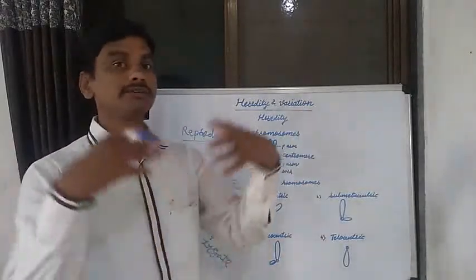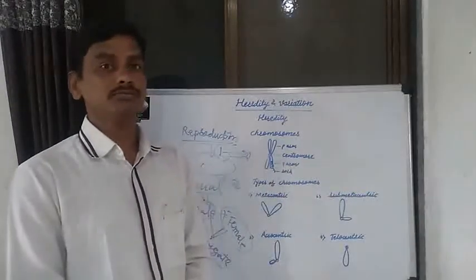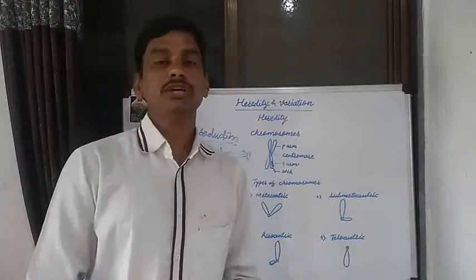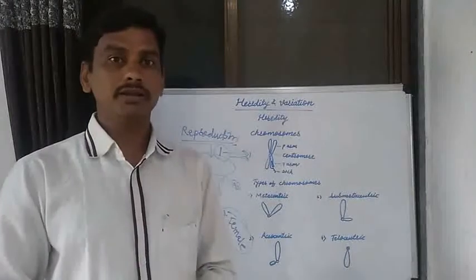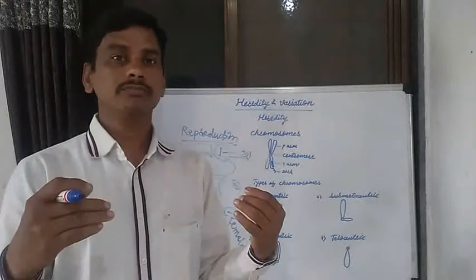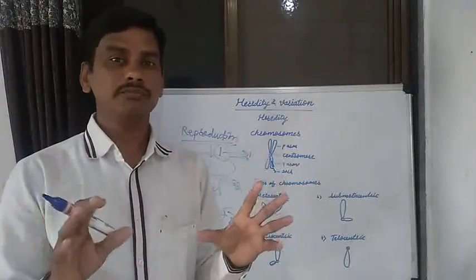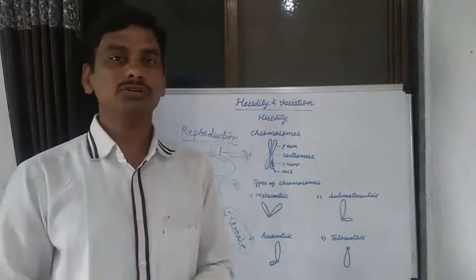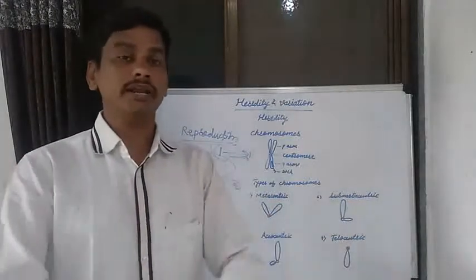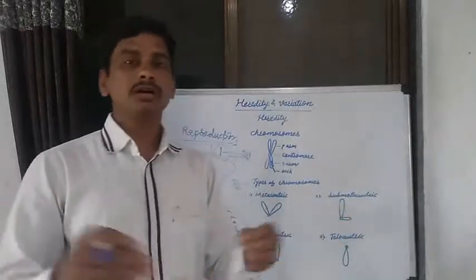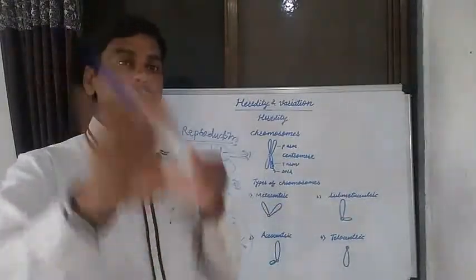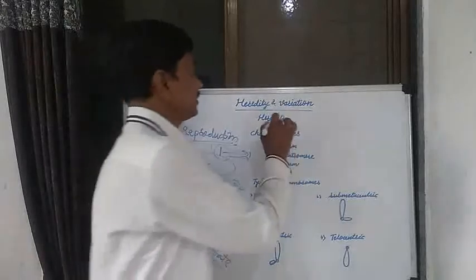How do variations occur in living organisms found in our surroundings: plants, animals, microorganisms, human beings? There are different variations among the species of living organisms. That's why major and minor variations occur in living organisms, due to heredity.